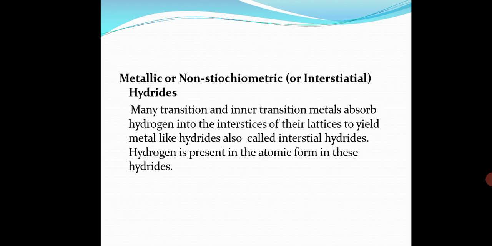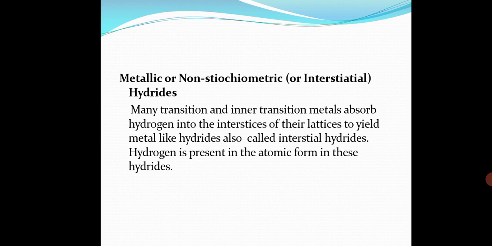For that reason, elements of group 7 to 9 do not form hydrides, and in group 6 only chromium forms hydrides, CrH. Once again, these hydrides have properties similar to the parent metals and hence are called metallic hydrides.